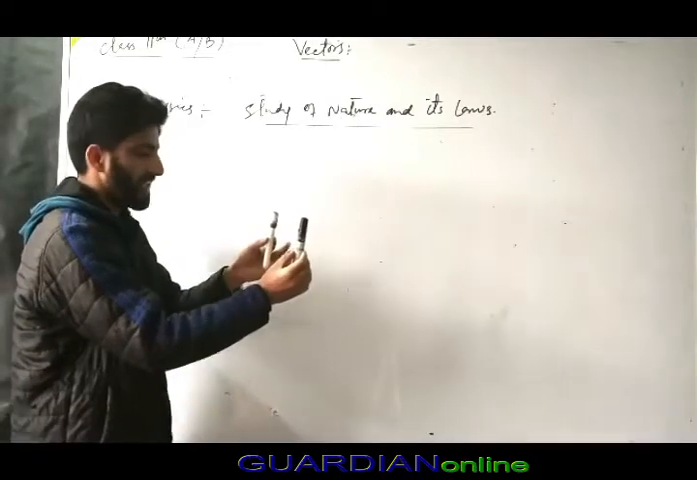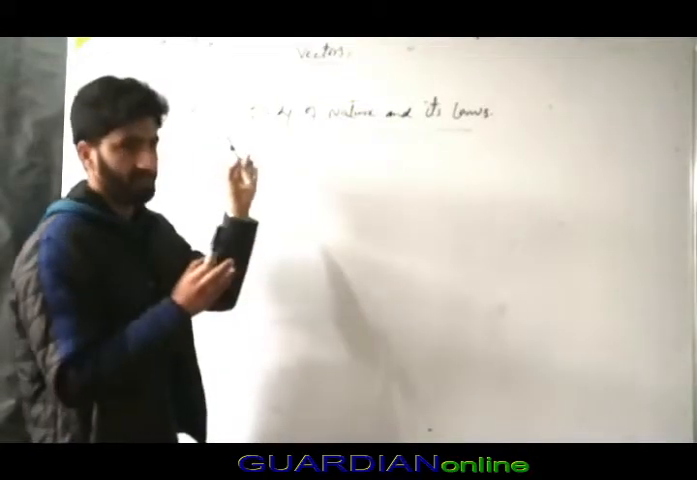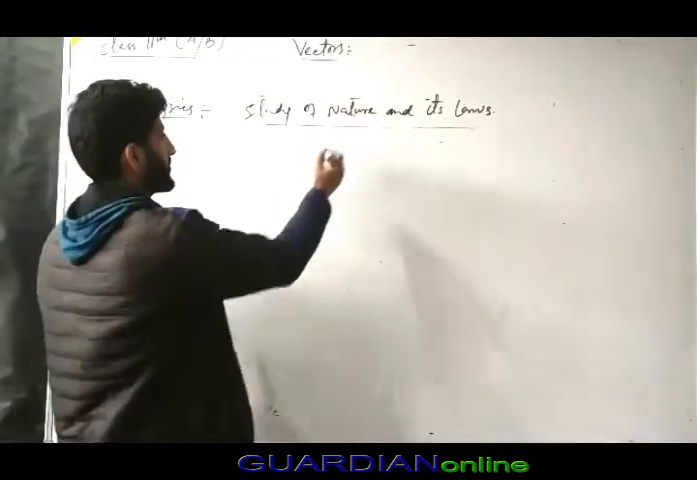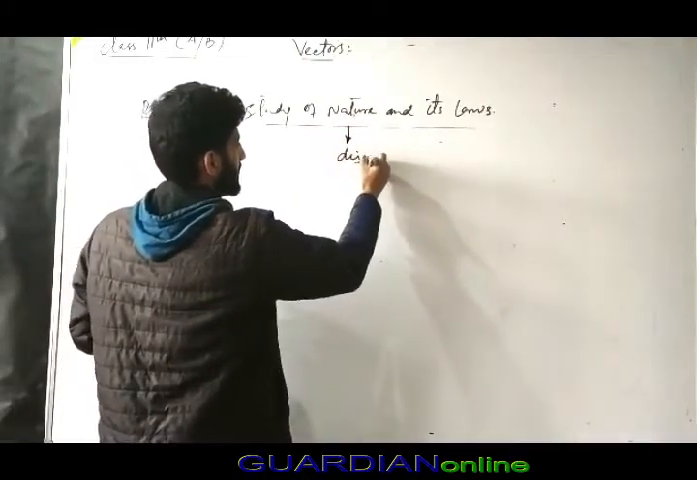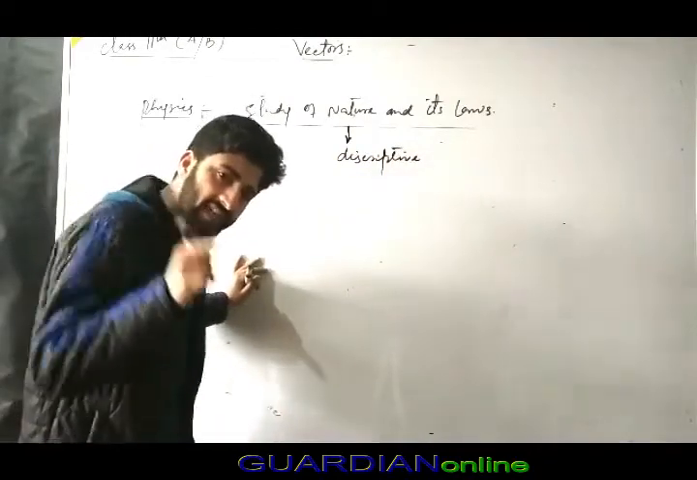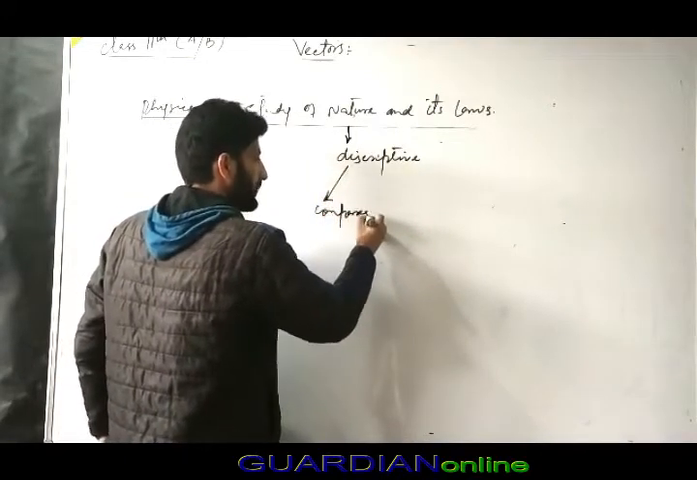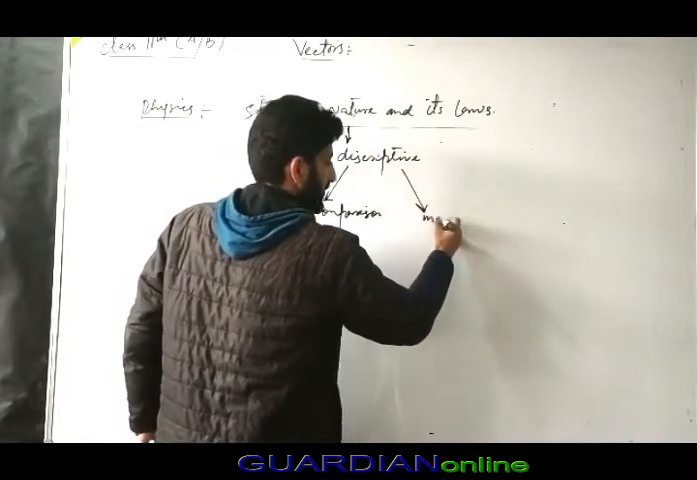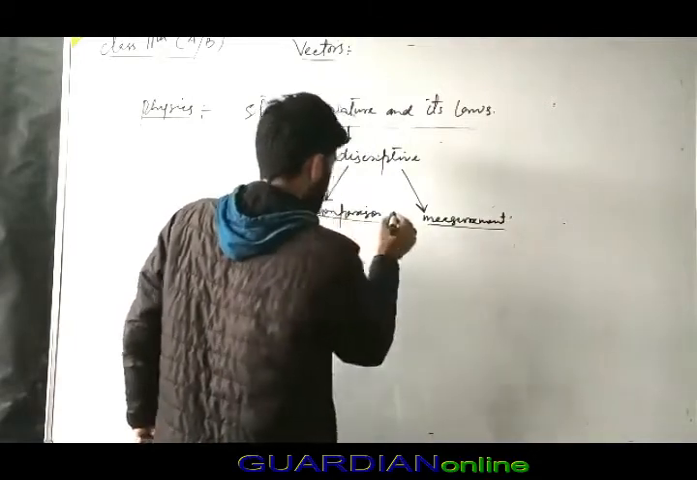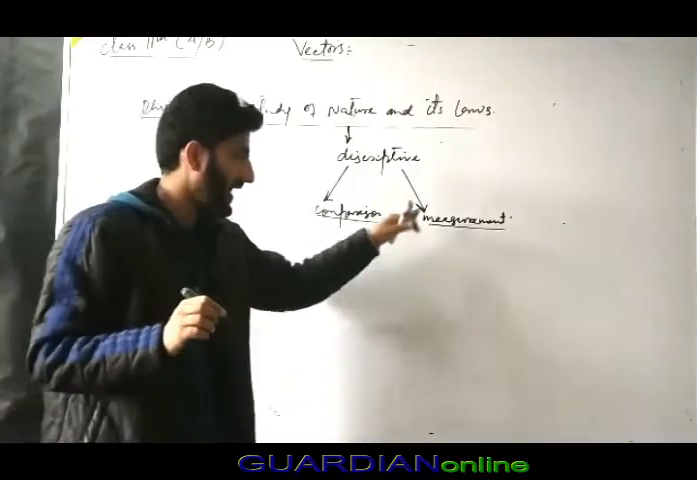So a statement that can differentiate things lets you conclude some physics as well: the study of nature and its laws. And this statement should be descriptive. What is descriptive? Descriptive means the statement involves comparison and measurement. So this statement of physics is descriptive, and a descriptive statement requires some comparison and measurement.